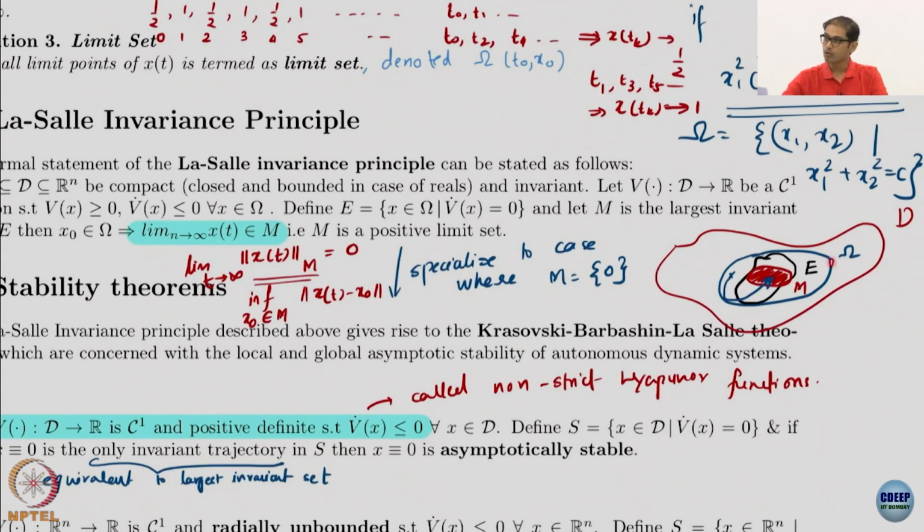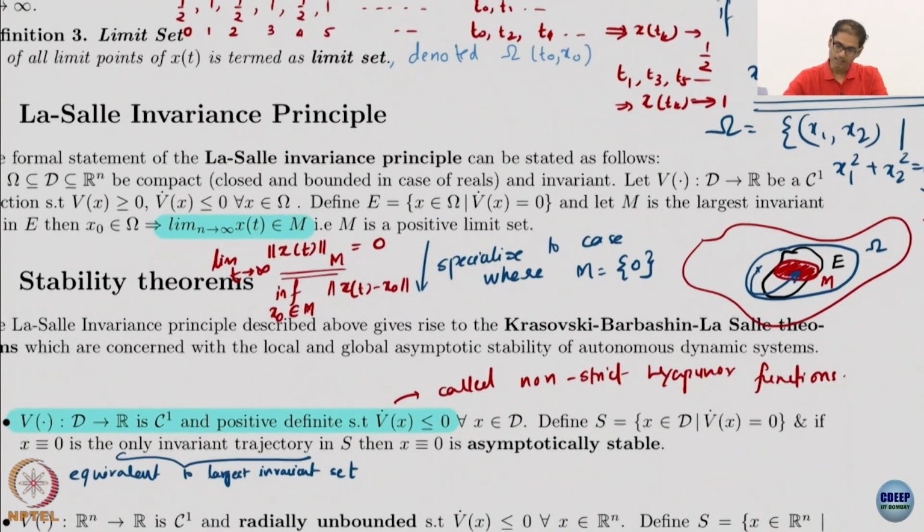If you start inside omega, notice I am not allowed to start anywhere in the domain, I am starting inside the omega set, because LaSalle wants to restrict all the trajectories inside that invariant set. So you start in that invariant set, you are not roaming about in a random domain, and then you construct the E and the M. So you move from the larger invariant set to the smaller invariant set, if V is greater than or equal to 0 and V dot is less than or equal to 0.